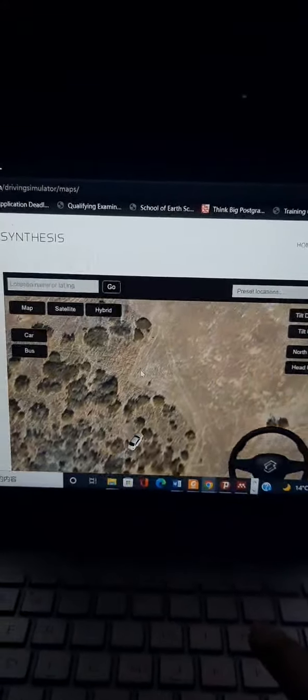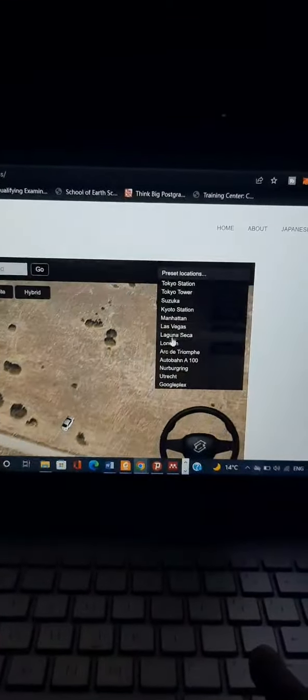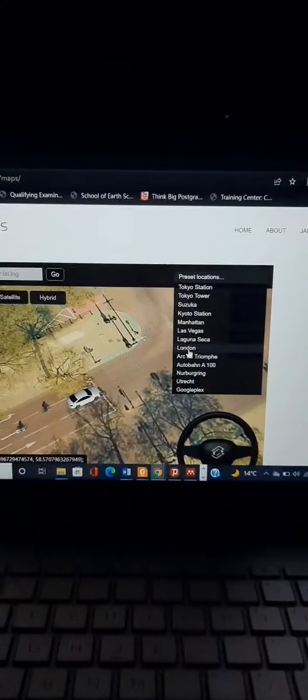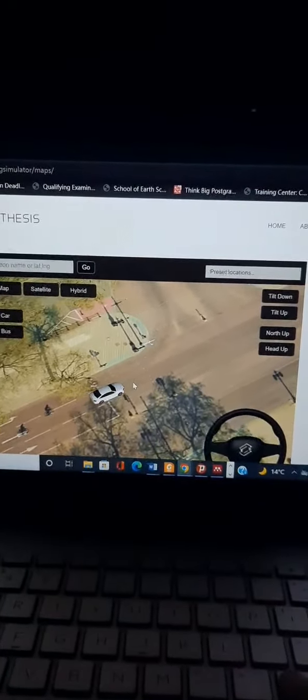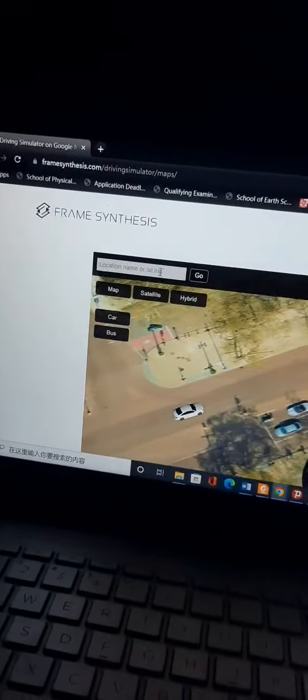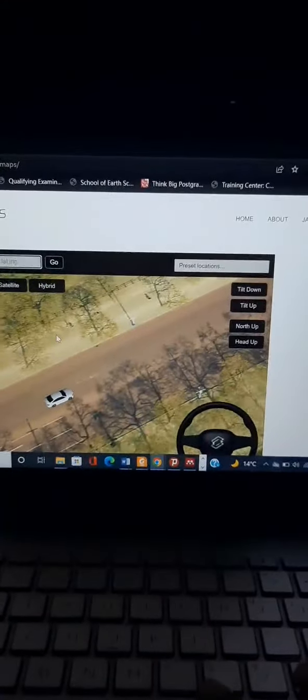And let's start. Without a road, you can drive anywhere like this. Now where we are, we don't know. Okay, to go where you want, just click here, for example London. Okay, now you're here and you can drive wherever you're going, and right here is your location. Yes, now you can drive.